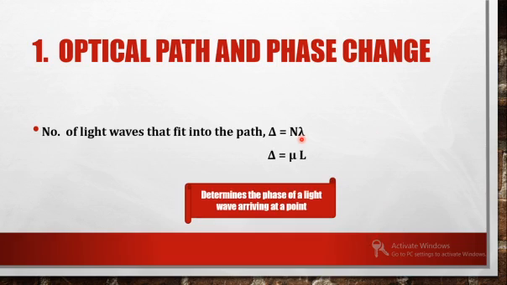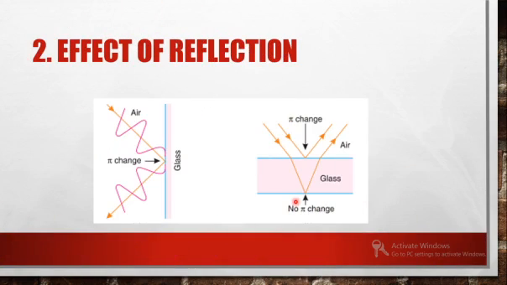So we'll be talking in terms of optical path rather than the geometrical distance. The distance we measure with a scale or a tape is this L. Delta is the optical path. It is actually the refractive index times the geometrical length, and capital delta will be determining the phase of light.